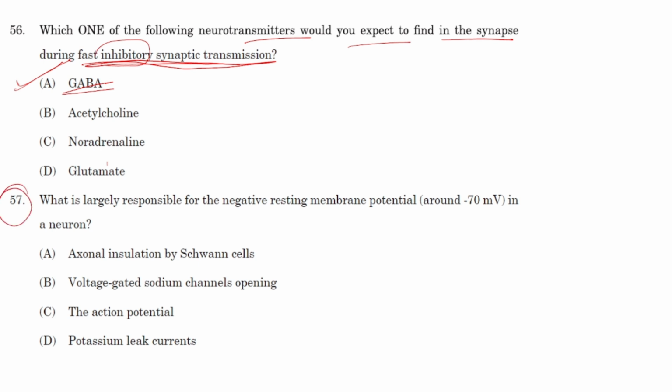Next, question number 57. What is likely responsible for negative resting membrane potential? Negative resting membrane potential is around minus 70 millivolts in a neuron. Option A, axonal insulation by Schwann cells, no. Voltage gated sodium channel opening, okay, we can consider it. The action potential, no, never. The potassium leak currents, okay, option D will be the right answer here.